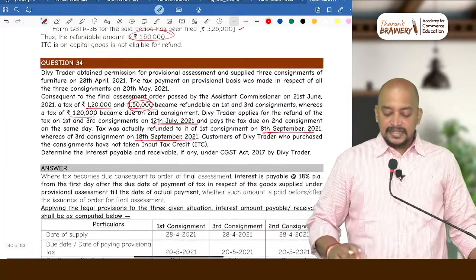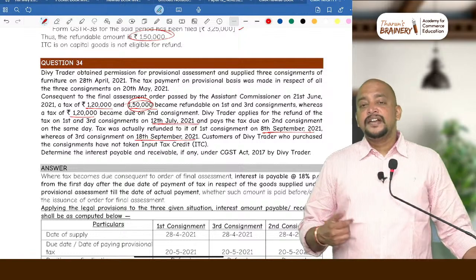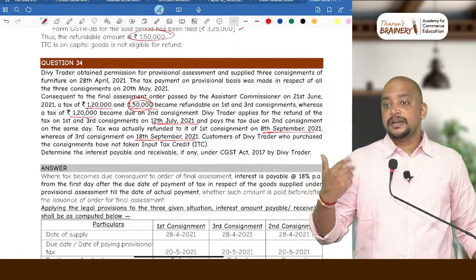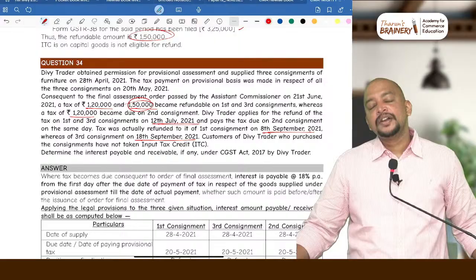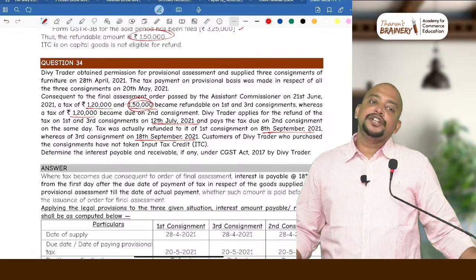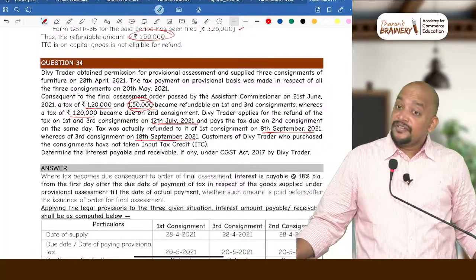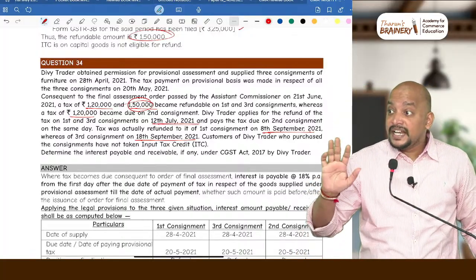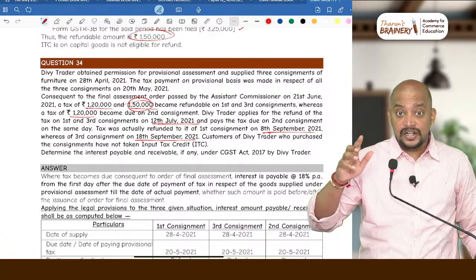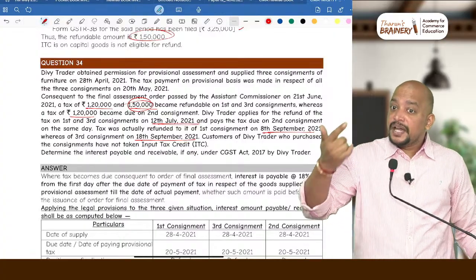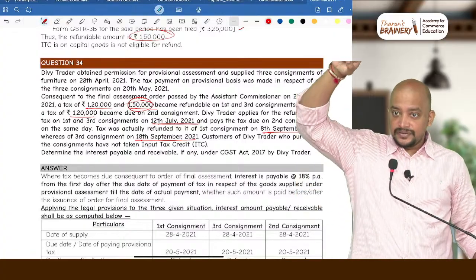Second case. Second consignment. For the second consignment, payable or refundable? Payable, because we need to pay the differential amount. When we need to pay the differential amount, we need to compute interest at what rate? 18% per annum. From when? Not from the date we make the application. This is payable. When it is payable, we should check the due date.